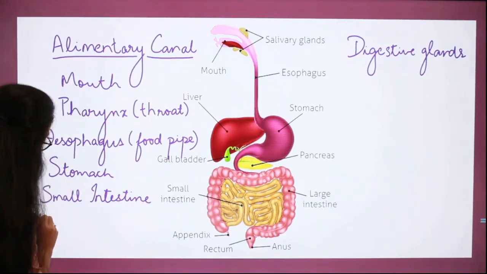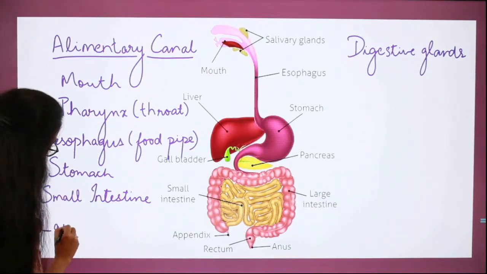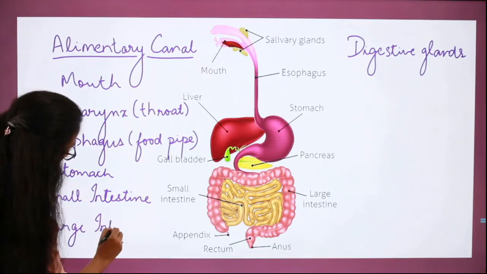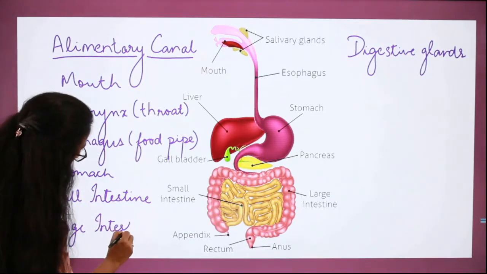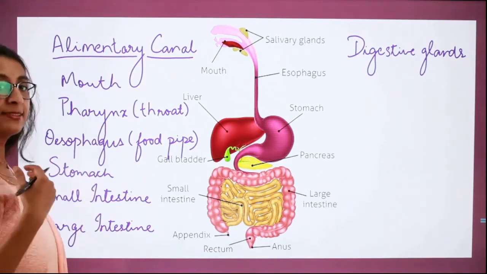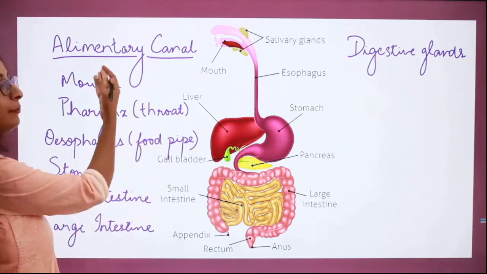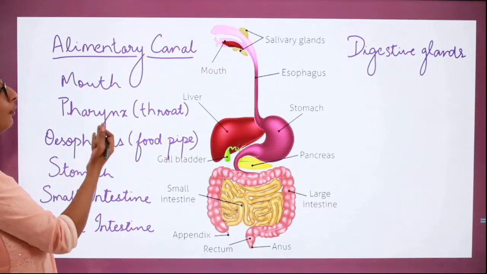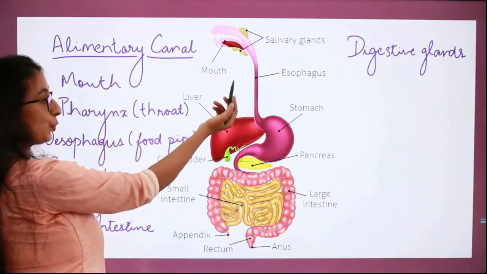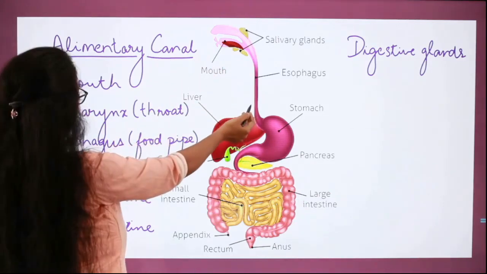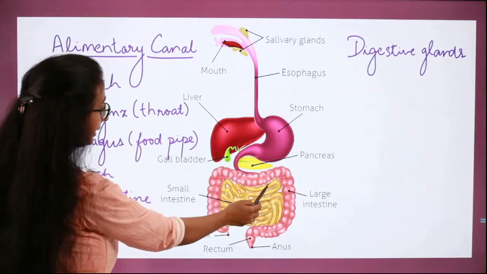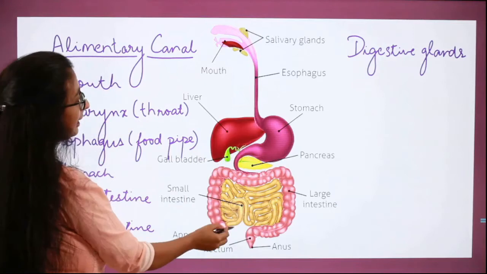Then we have the large intestine. So the human digestive system has two parts. The alimentary canal consisting of the mouth, pharynx, which is the throat, esophagus, which is the food pipe, the stomach, the small intestine, and the large intestine.